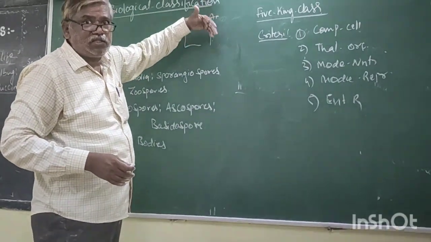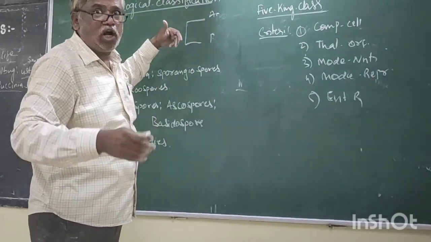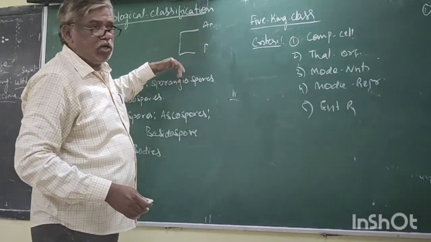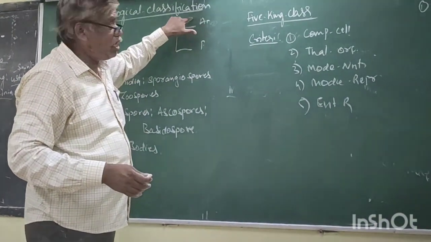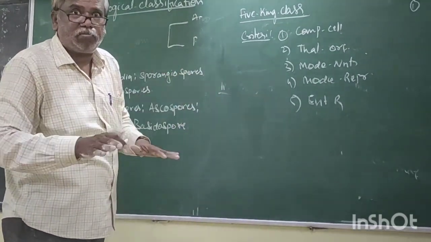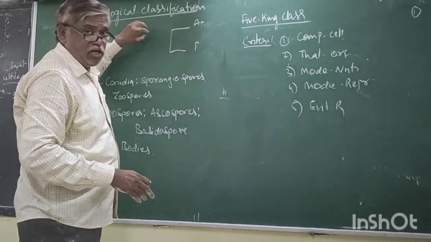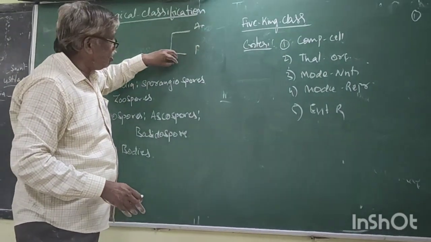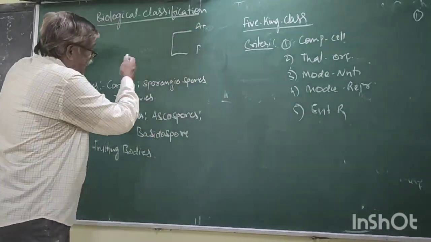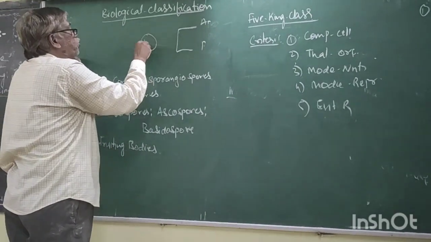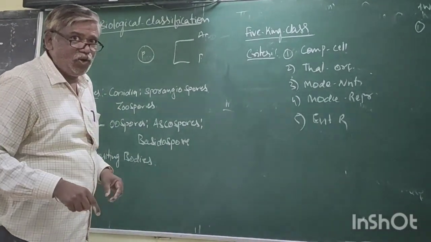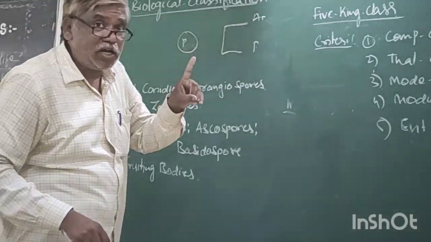After Linnaeus, Haeckel is there. The Haeckel classification is not accepted, including unicellular and multicellular both in one kingdom. Hence, the unicellular animals and unicellular plants were separated and kept in Protista. This is the improvement of our understanding at Haeckel.